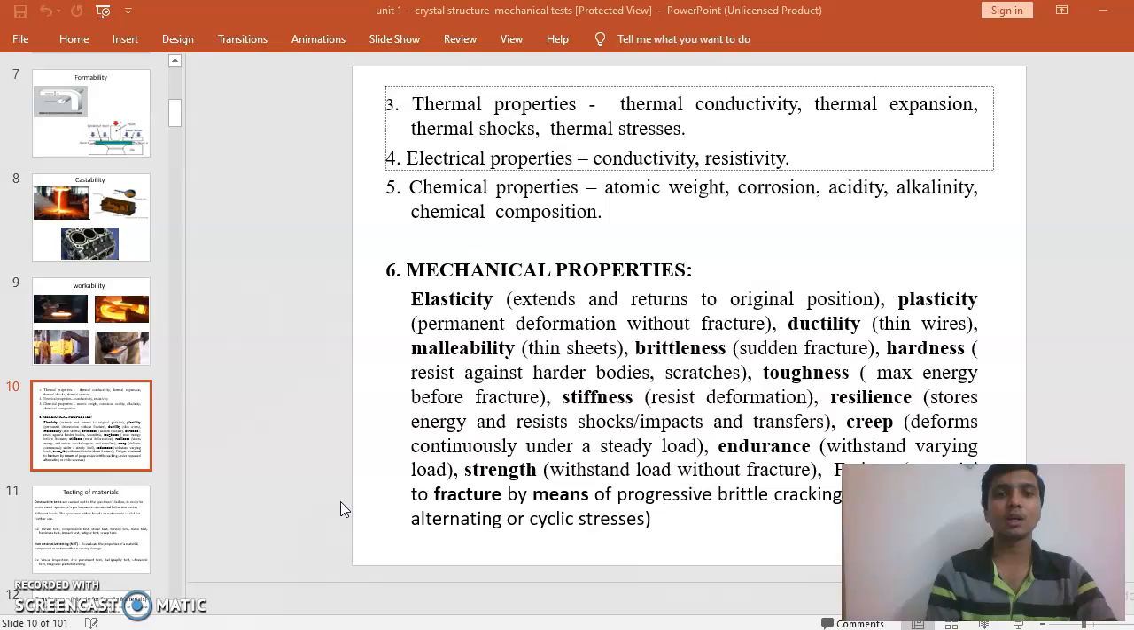And toughness is the maximum energy of the fracture, and the stiffness is resisting deformation, and resilience is resisting shocks and absorbing energy. Creep deforms continuously under a steady load. Strength is to withstand the load without any fracture, and fatigue is where materials are fractured by progressive brittle cracking under repeated or alternating or cyclic loading. Thank you.